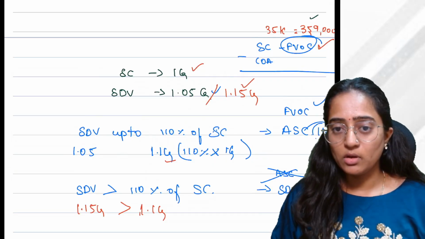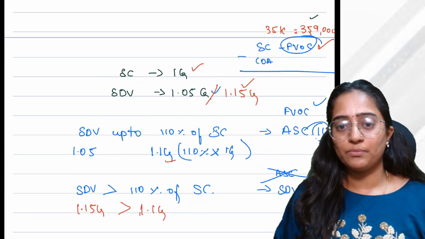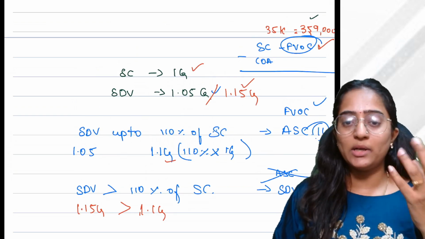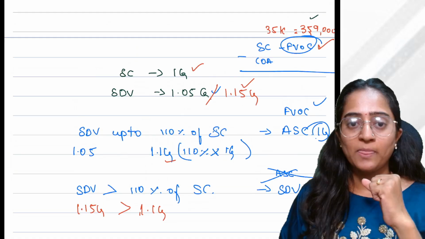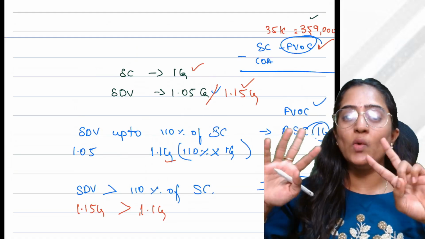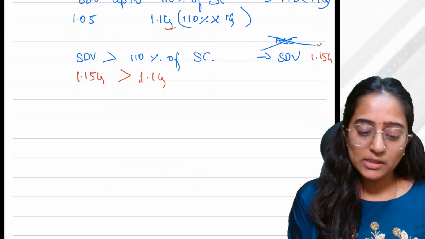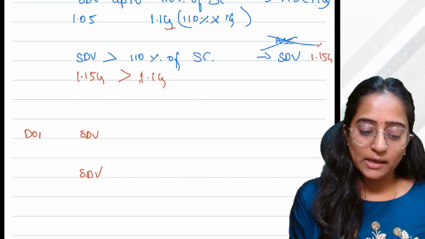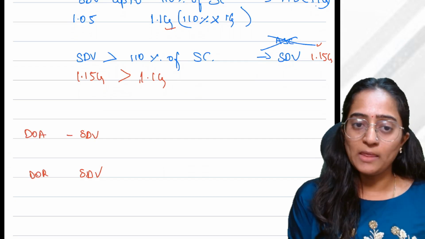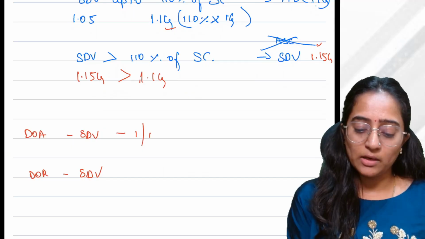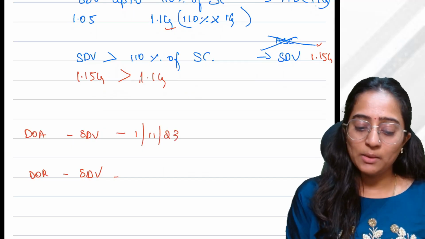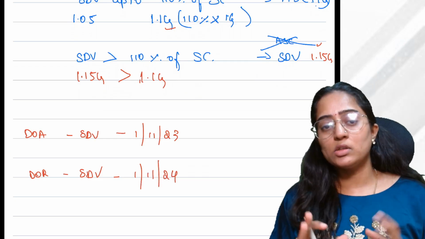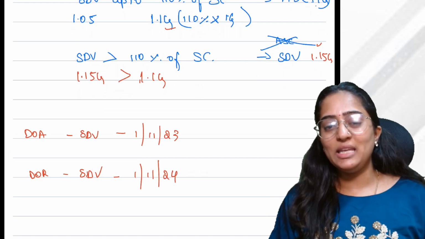Clear? Now you are sitting and crying. Why? Ma'am, first of all, what happened? My date of agreement and my date of registration were different. Now I have 2 SDVs. Let's consider my date of agreement was 1/1/2023 and my date of registration is 1/1/2024. Because of the difference, the value has increased.